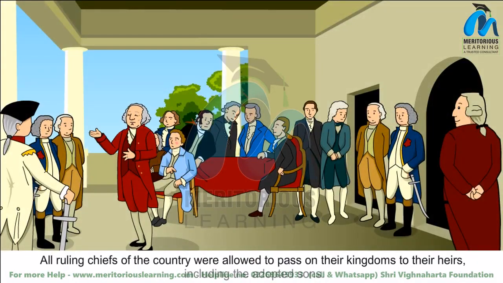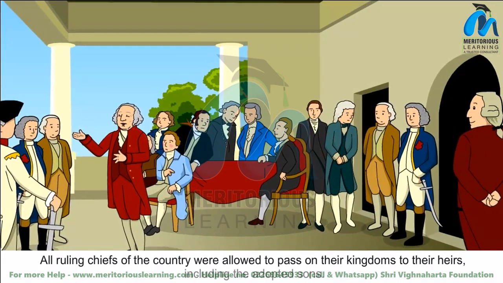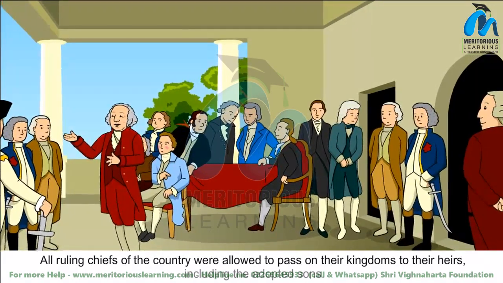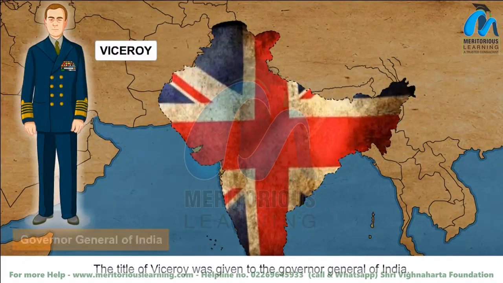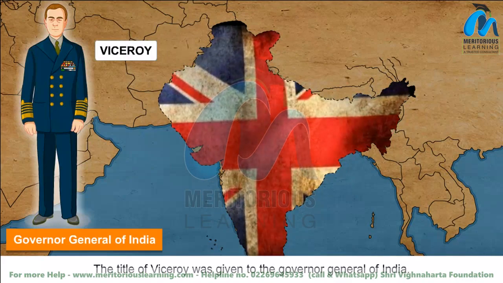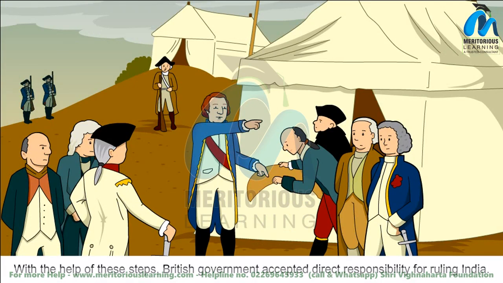All ruling chiefs of the country were allowed to pass on their kingdoms to their heirs, including adopted sons. The title of Viceroy was given to the Governor-General of India. With the help of these steps, the British government accepted direct responsibility for ruling India.